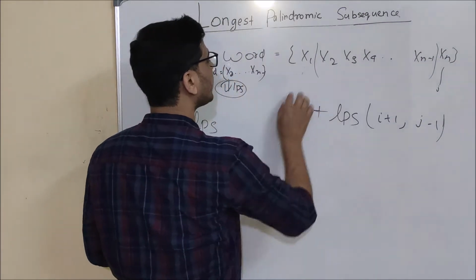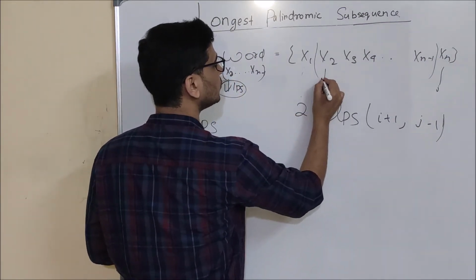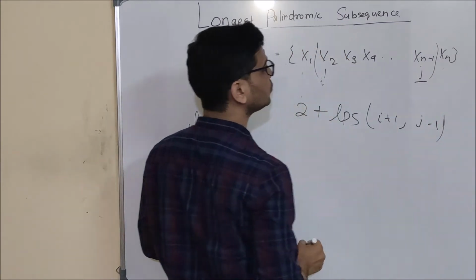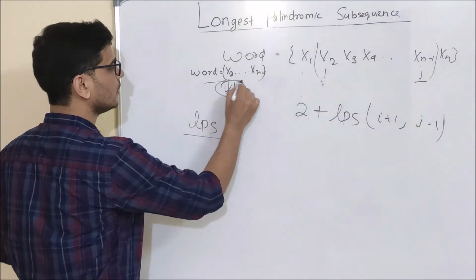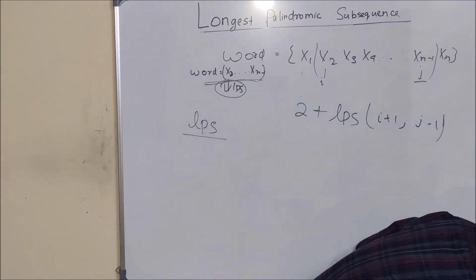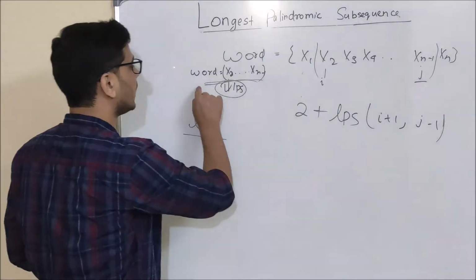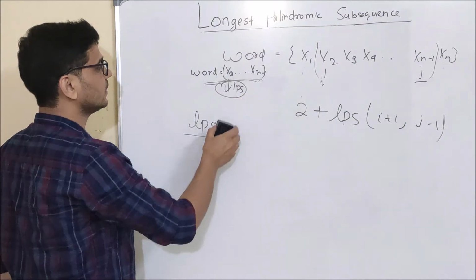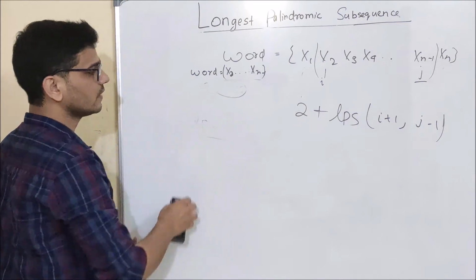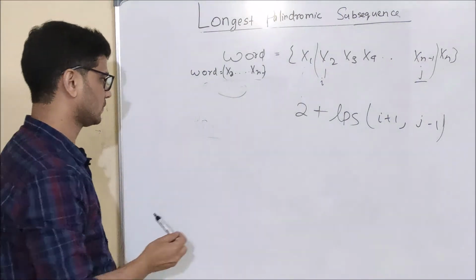Now i will move to here and j will move to here. That is, our word will become this. Okay? So I am going to find LPS in this particular word. So this is our case 1.